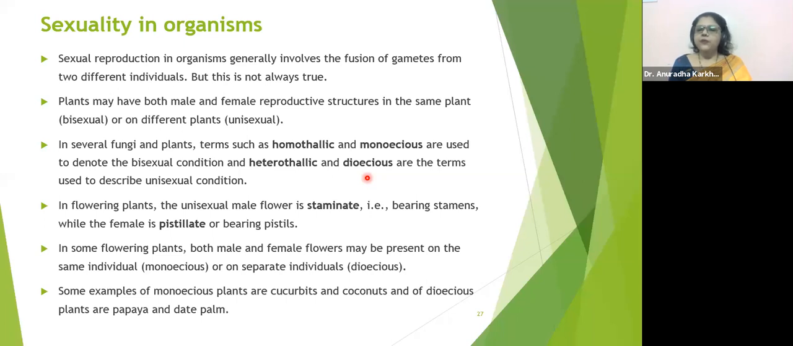Homothallic means both reproductive systems in one. Yes, bacha, बिल्कुल correct. Homothallic याद है. Homothallic means both the reproductive structures will be present on the same thalli. Thalli means body of the plant. That is homothallic.